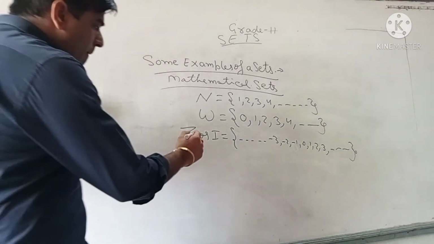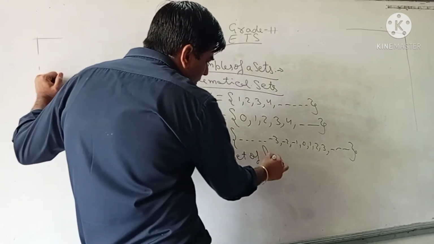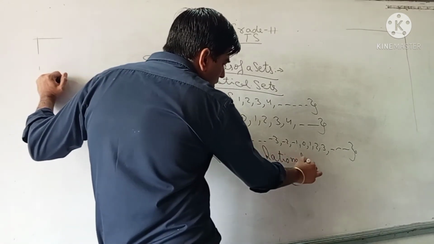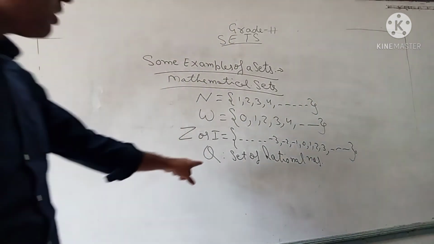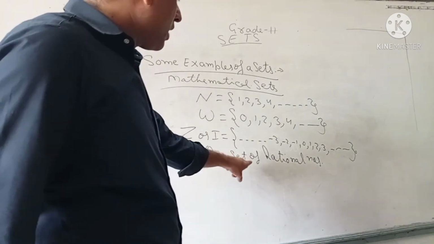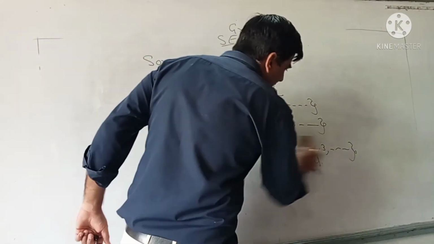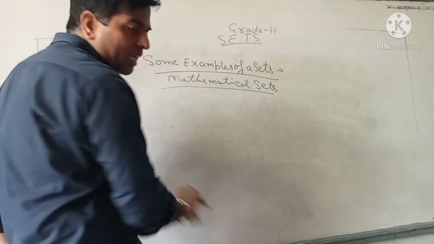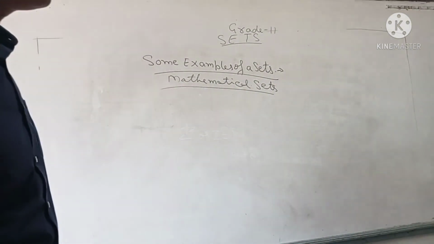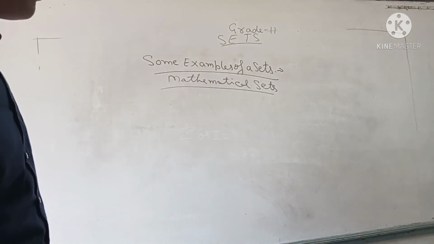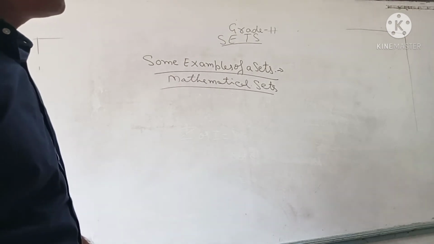Then the set of rational numbers. If it is difficult to represent a set in tabular form, then we can represent this set in set builder form. That's why we have two representations. Some sets we will represent in set builder form, some in tabular form, and some in both ways, set builder form and tabular form.